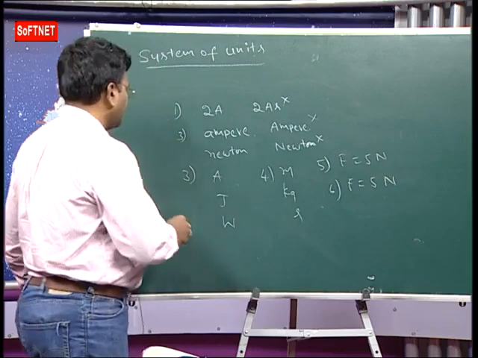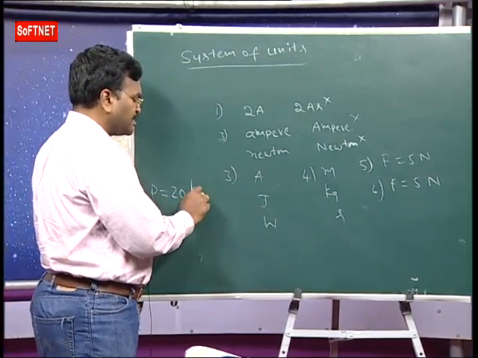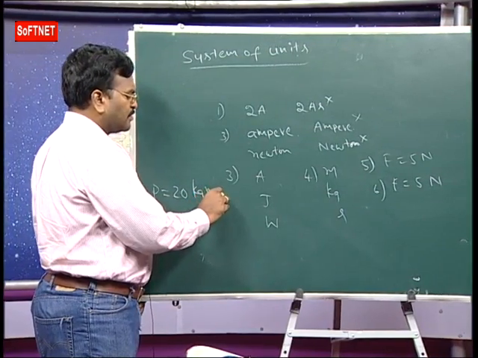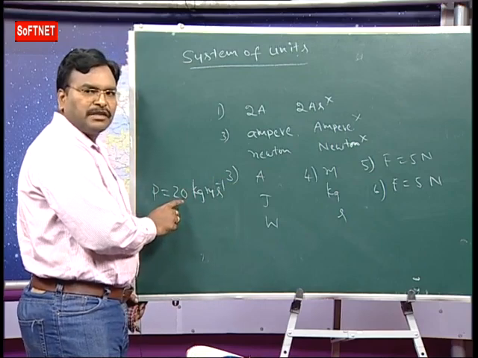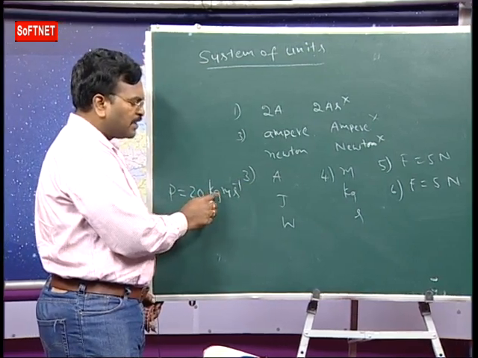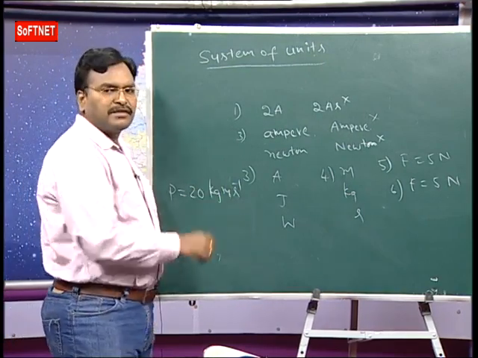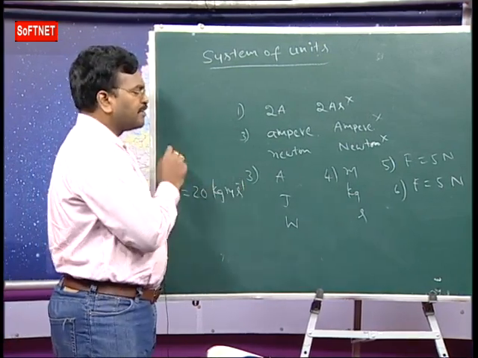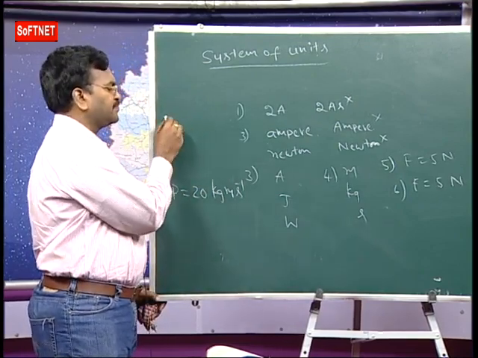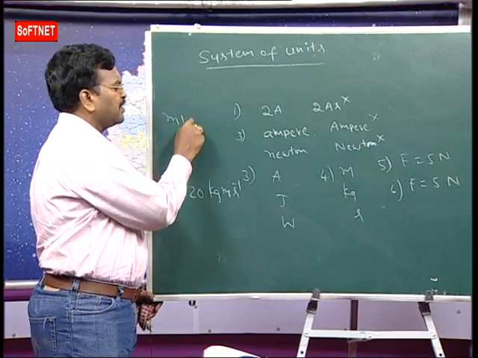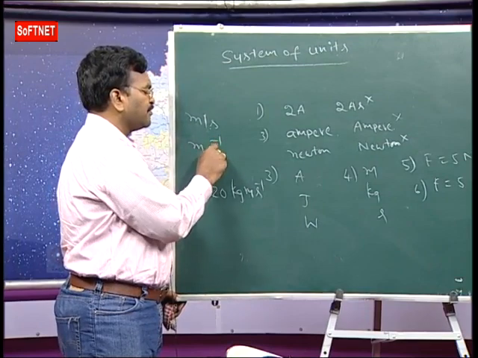The momentum of a body is, for example, 20 kg m per second. So like this, a small gap should be left between the numerical value and the symbol of the unit, and also between the symbols of compound units. And the slash should not be used. Suppose the unit of speed is meter per second. According to the SI system, the slash should not be used, so we write it like this: meter second inverse.